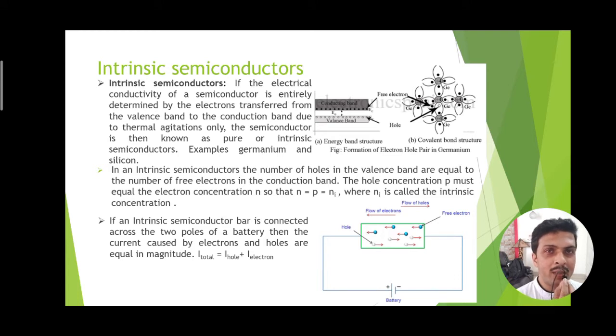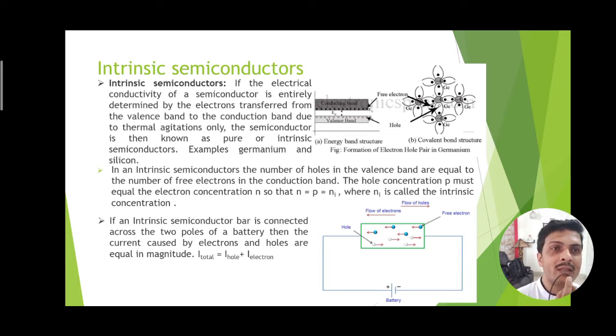Now in intrinsic semiconductor, normally we find the conductivity is not exceptional because the number of electrons residing in the conduction band and the number of holes residing in the valence band are equal. The movement of electrons in the conduction band is due to thermal agitation. The electrons in the valence band acquire sufficient energy from the ambient temperature, and that is why they move into the conduction band. So generation of electrons produces an equal amount of holes. So there is a balance between the number of holes and the number of electrons in the intrinsic semiconductor.